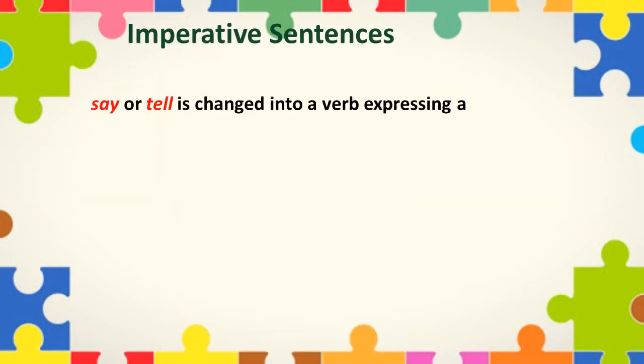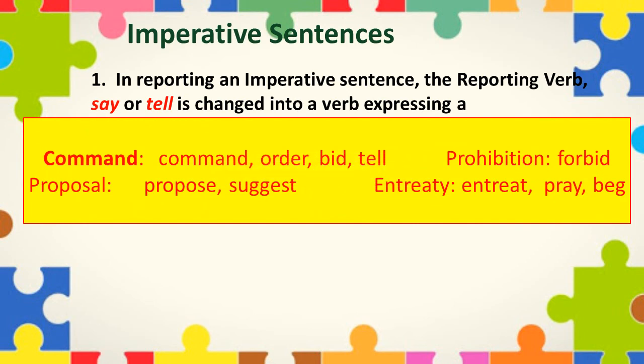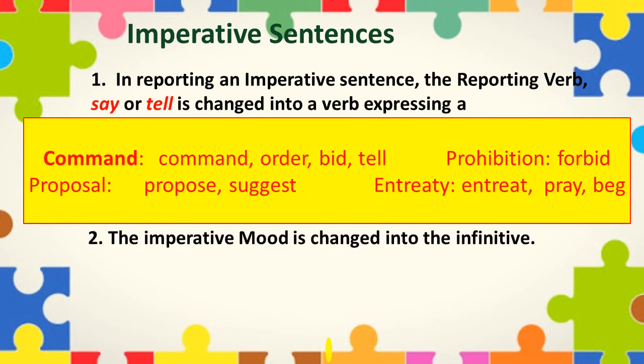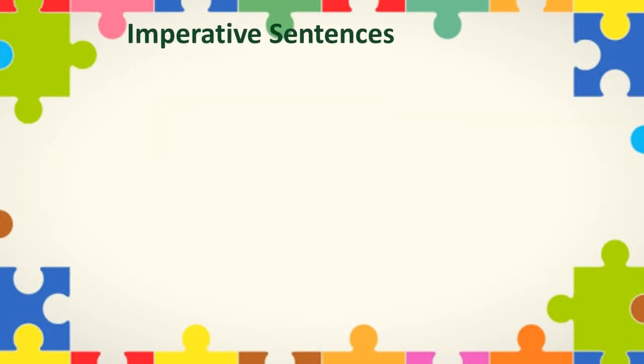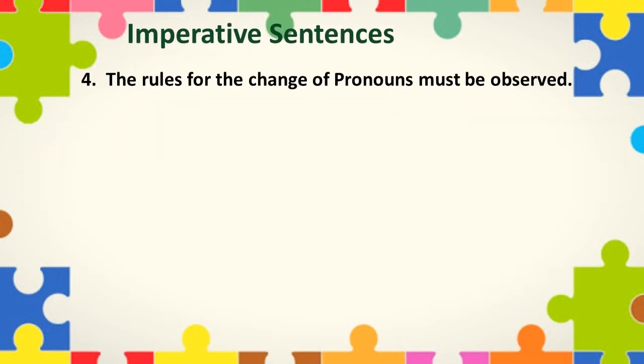Next, we have imperative sentences. In reporting an imperative sentence, the reporting verb say or tell is changed into a verb expressing a command, advice, or request. The imperative mood is changed into infinitive. The word "that" is commonly not used. If it is used, then "that" instead of "to" should be placed before the imperative. The rules for the change of pronouns must be observed.